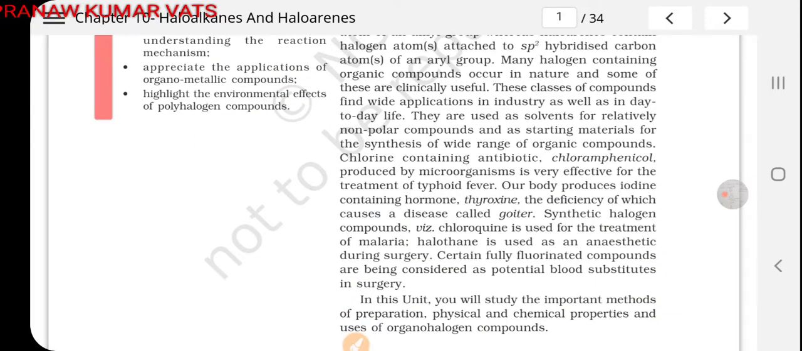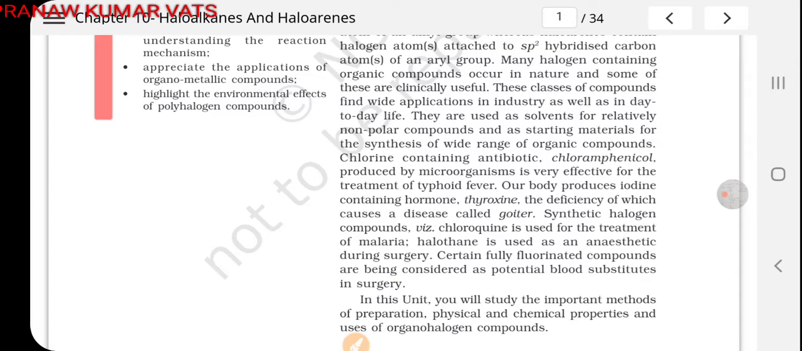Synthetic halogen compounds like chloroquine are used for the treatment of malaria. You have heard about hydroxychloroquine. This drug is used in the treatment of malaria. Many developed countries are demanding this medicine from our country: US, Russia, France, Britain, all these countries are demanding this drug because we are a major producer of this